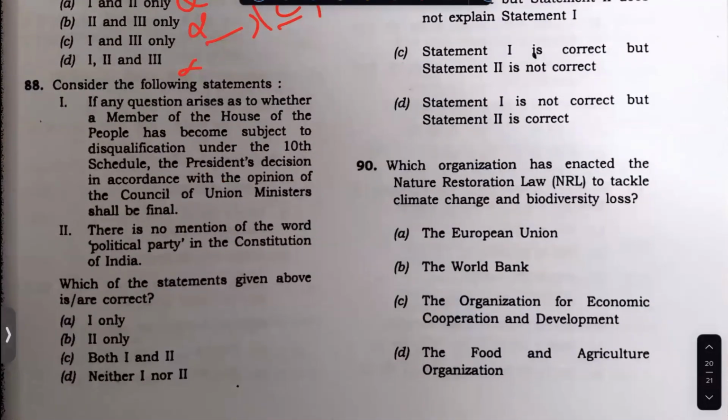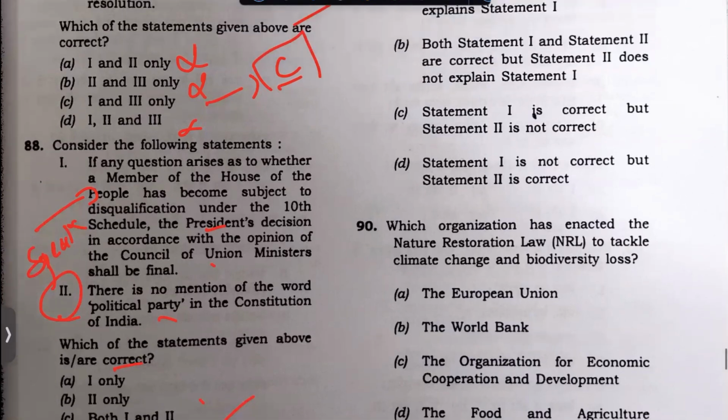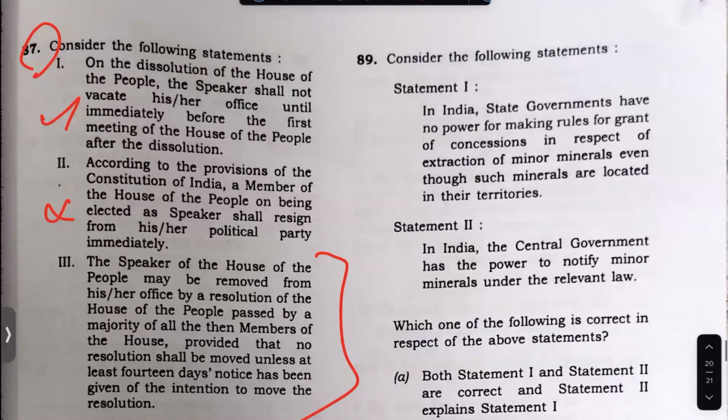If any question arises, no, this is not the president. This is the speaker. The 10th Schedule means a speaker. This is mentioned. Okay, where is it mentioned? The 10th Schedule, it is mentioned. So this is not true. This is not true. The answer is neither. This question should also have been taken.